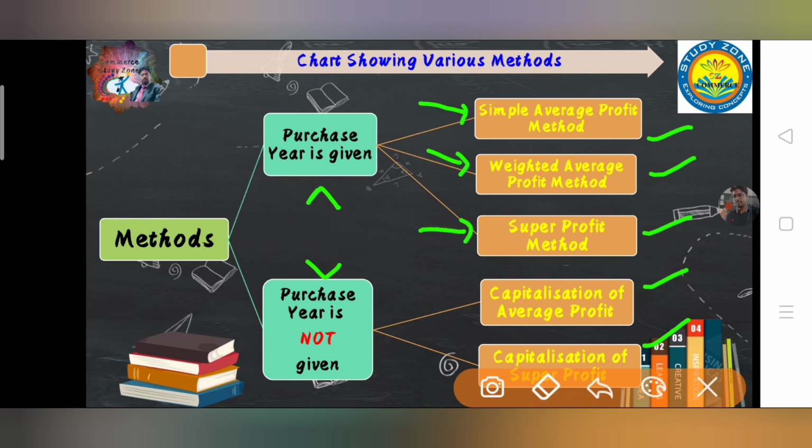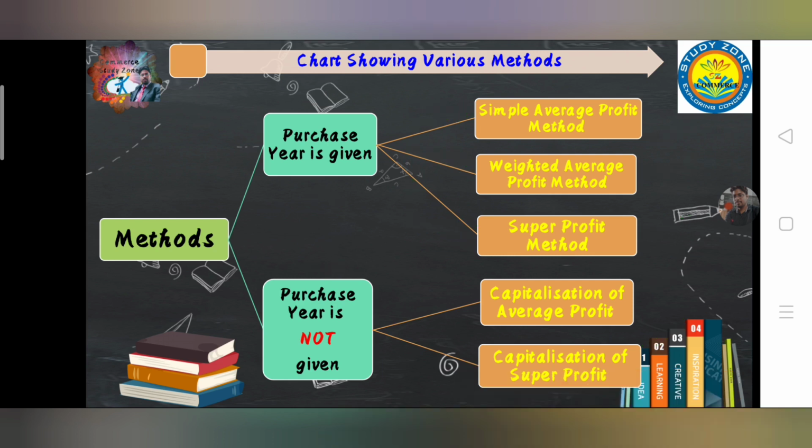So you have to memorize this: whenever purchase year is given, out of these 3, any one method will be used to calculate the goodwill.